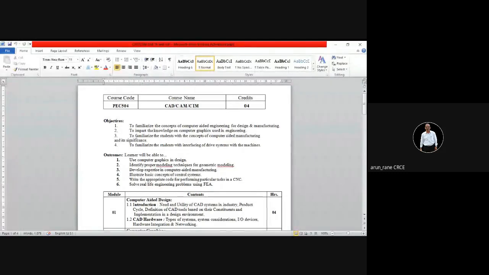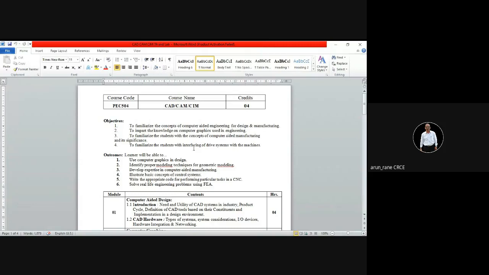Third objective is to familiarize the students with the concepts of computer aided manufacturing, that is CAM. You must understand the role of CAM in practical life, that is what is meant by significance. Fourth objective is to familiarize the students with interfacing of drive systems with the machine.